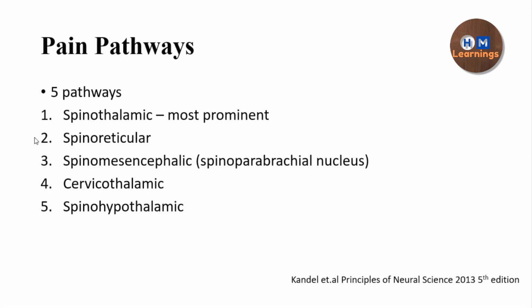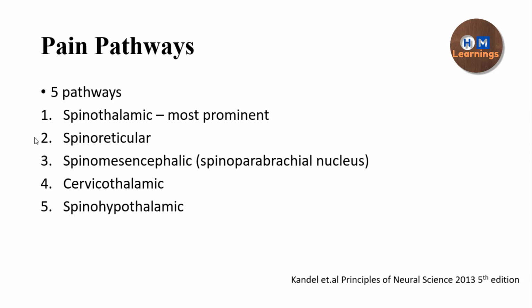Now we are coming to the pain pathways. So we have the receptor, then their afferents. Their cell bodies are present in the dorsal root ganglion, then they terminate in lamina 1 and lamina 2 of the dorsal horn of the spinal cord. And now from here, how is the pain transmitted by the different pathways to the brain? Basically, Candel mentioned 5 pathways: spinothalamic pathway, spinoreticular pathway, spinomesencephalic pathway, cervicothalamic pathway, and spinohypothalamic pathway. So these 5 pathways are the different pathways which carry the pain sensation.